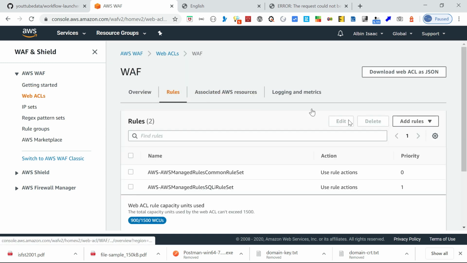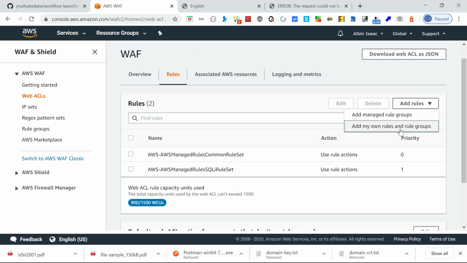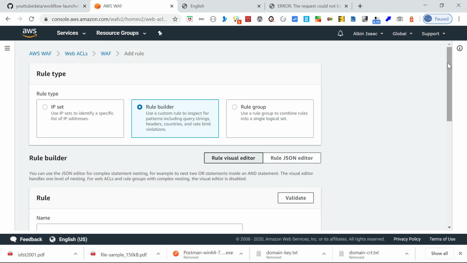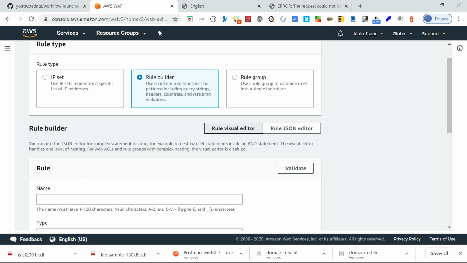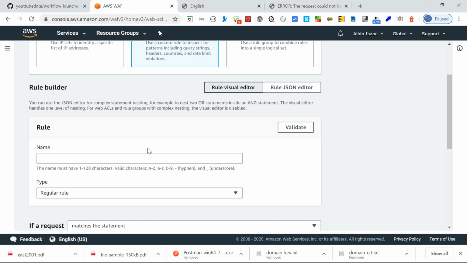I can go into the rules section. Yeah, you can add another category of rules, like add my own rules and rule groups. Somehow I missed that earlier. So here you can see you can create an IP set restriction, rule builder, or a rule group. You can select multiple options. Also, you can create the rule through the Visual Editor or through the JSON editor.